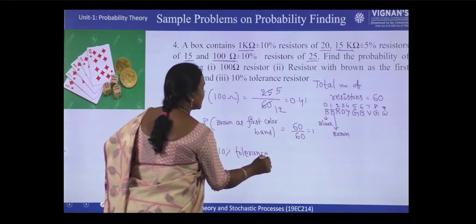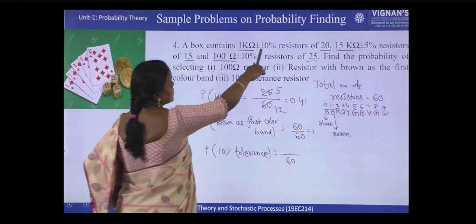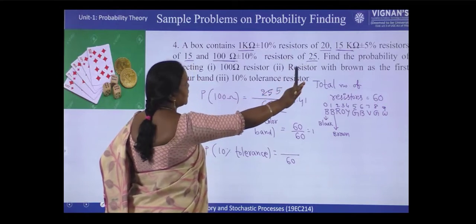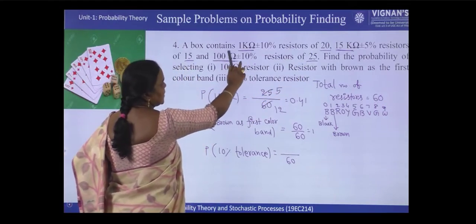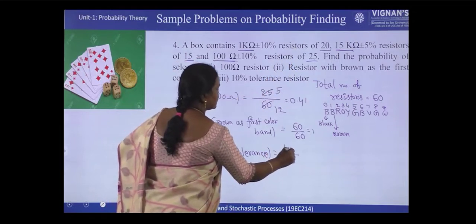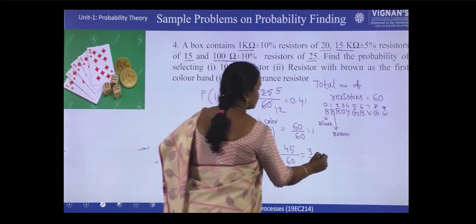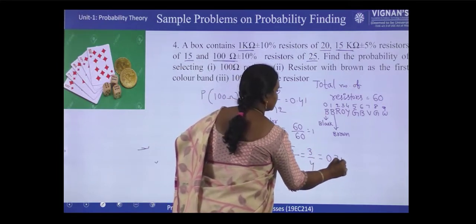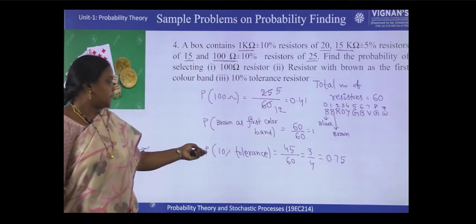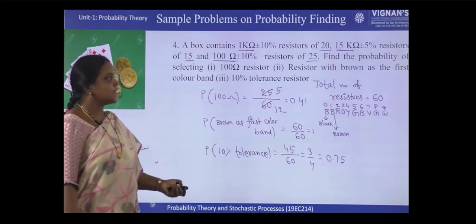And next one, what is the probability of 10% tolerance? So 10% tolerance, how many resistors are there out of 60? See, this is 10%, so 20. But the second type is 5%, so you should not include. And the third type again 10%, so 25. 20 plus 25, 45. So 0.75, right? So the 10% tolerance resistors probability is 0.75. Let us see the next problem.